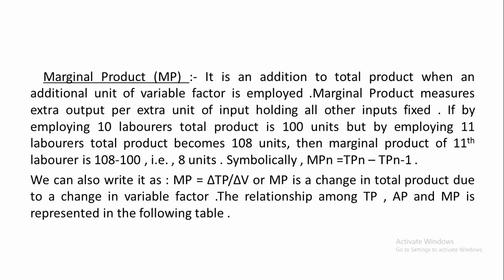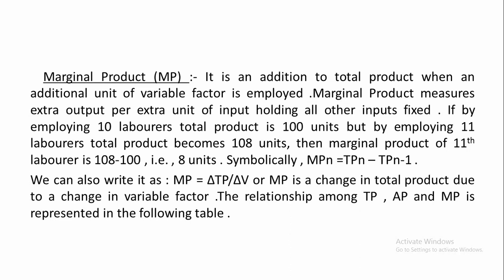What is marginal product? It is the addition to total product when an additional unit of the variable factor is employed. Marginal product measures extra output for an extra unit of input, holding all other inputs fixed.